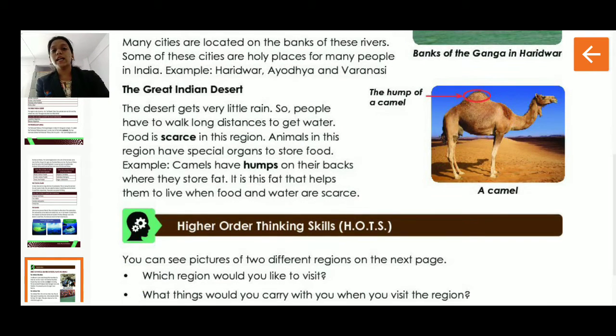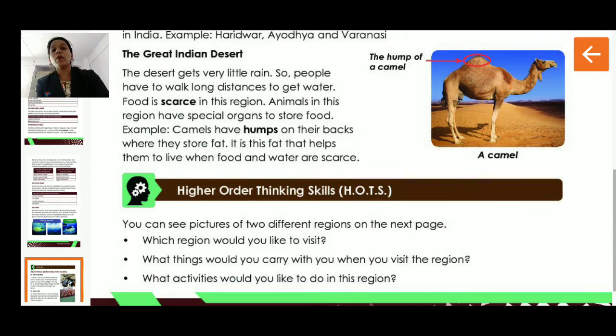Next is the Great Indian Desert. The next region is the Great Indian Desert. Now when I use the word desert, how are the deserts? Hot, the climate is too hot, right? The deserts get very little rain, so people have to walk long distances to get water. Food is scarce in this region. Scarce means very little quantity, right? The food is scarce because there is no water, so very little agriculture.